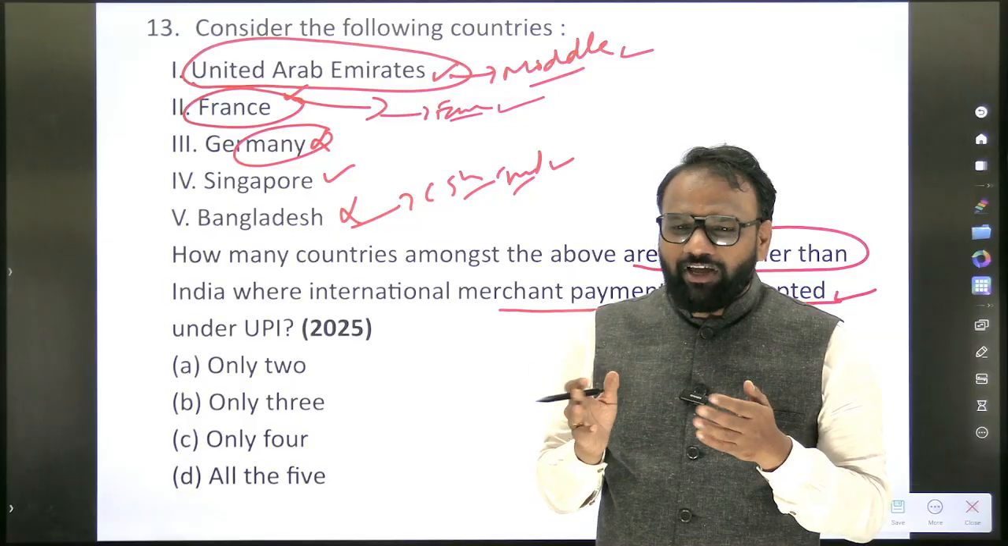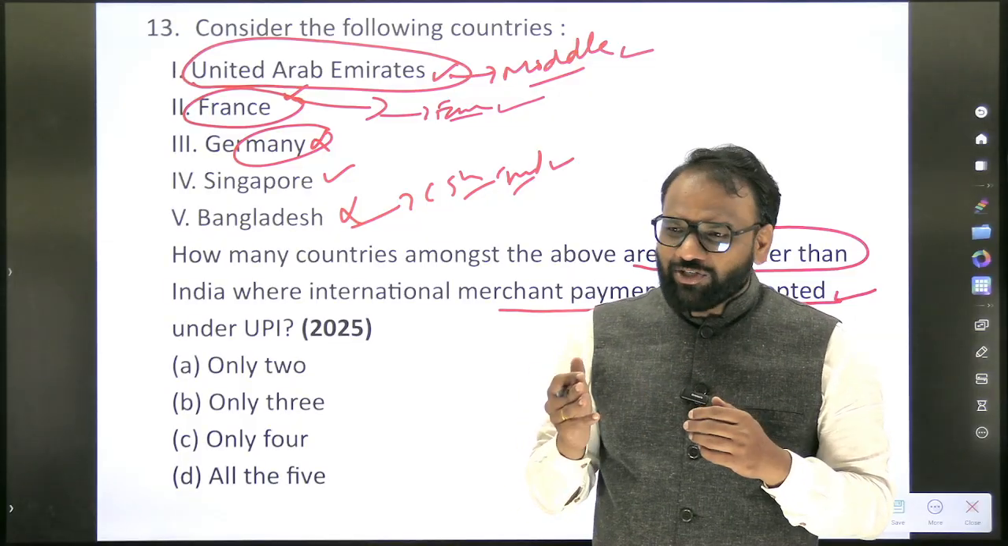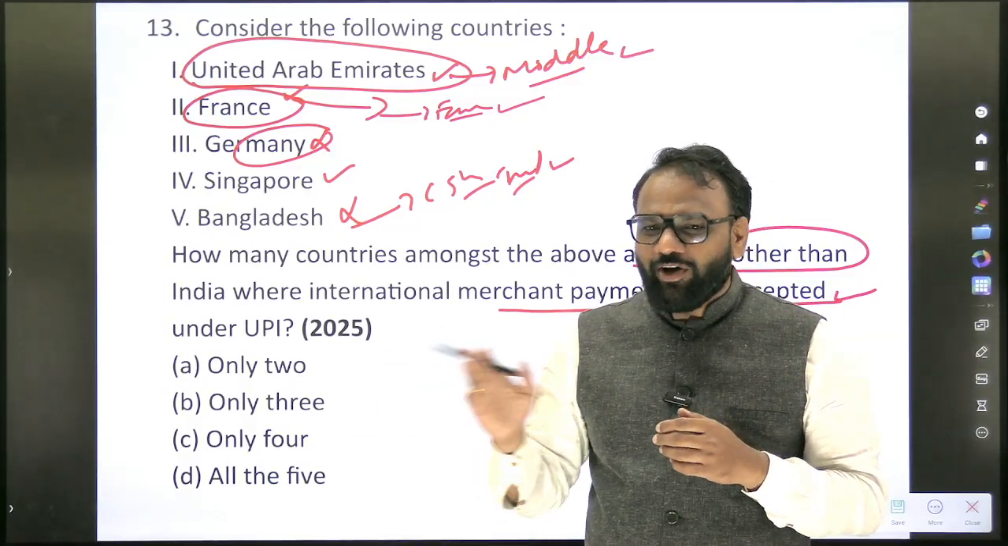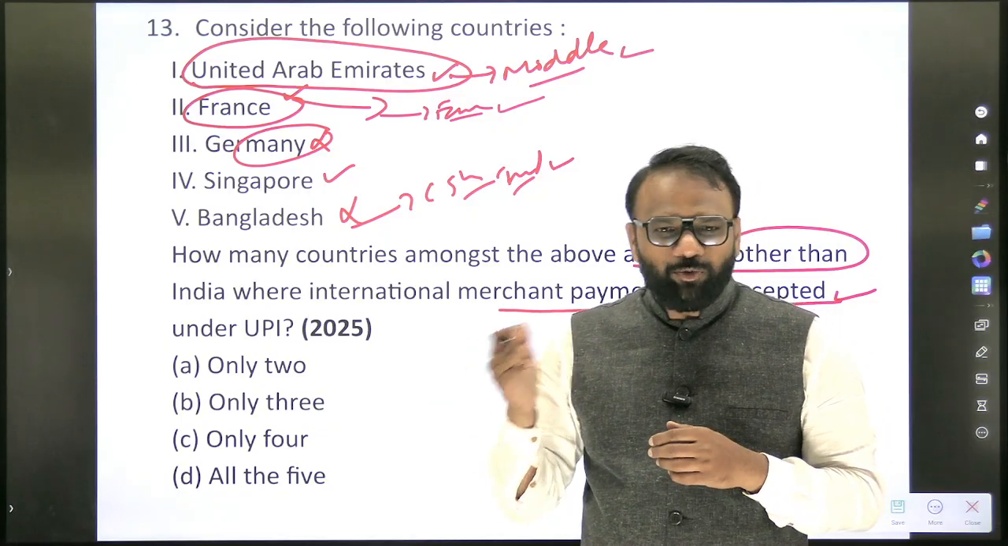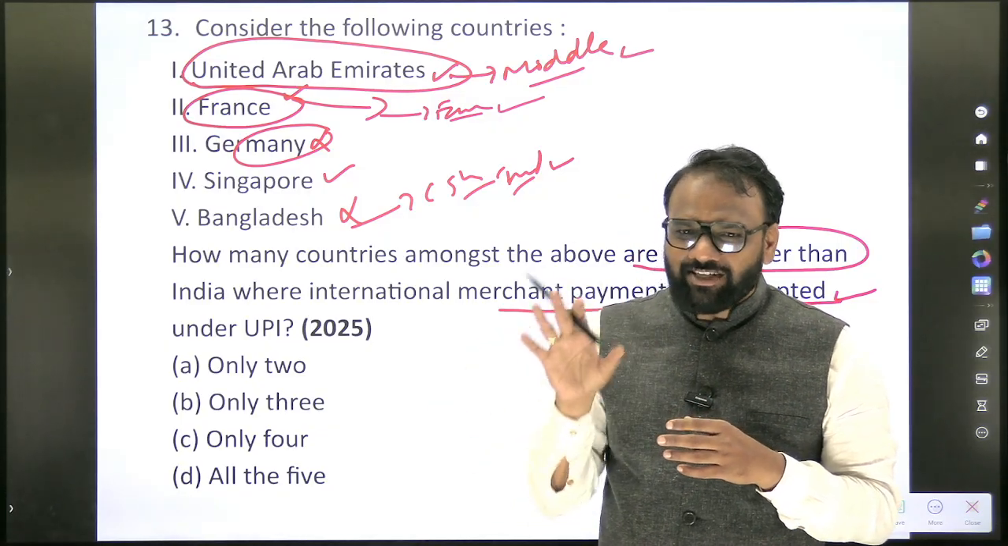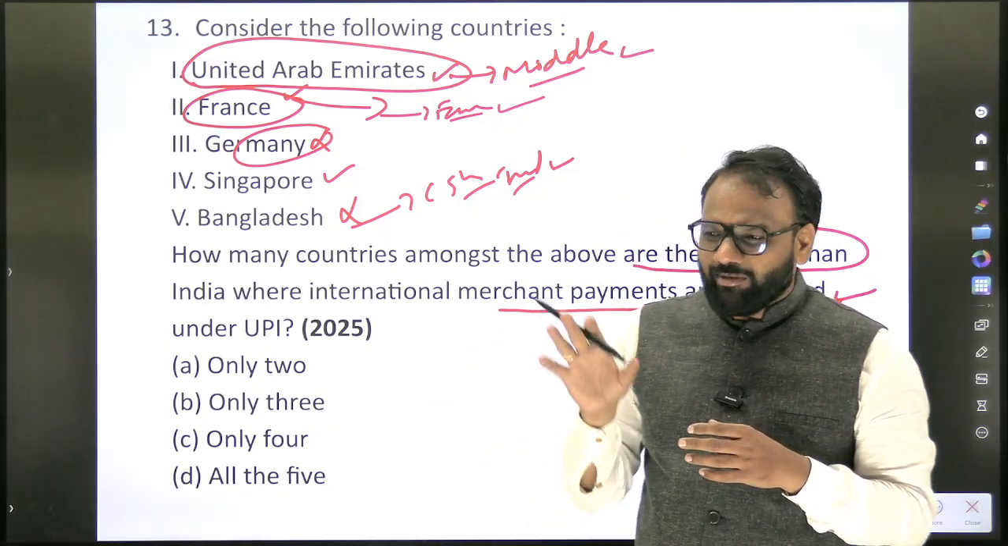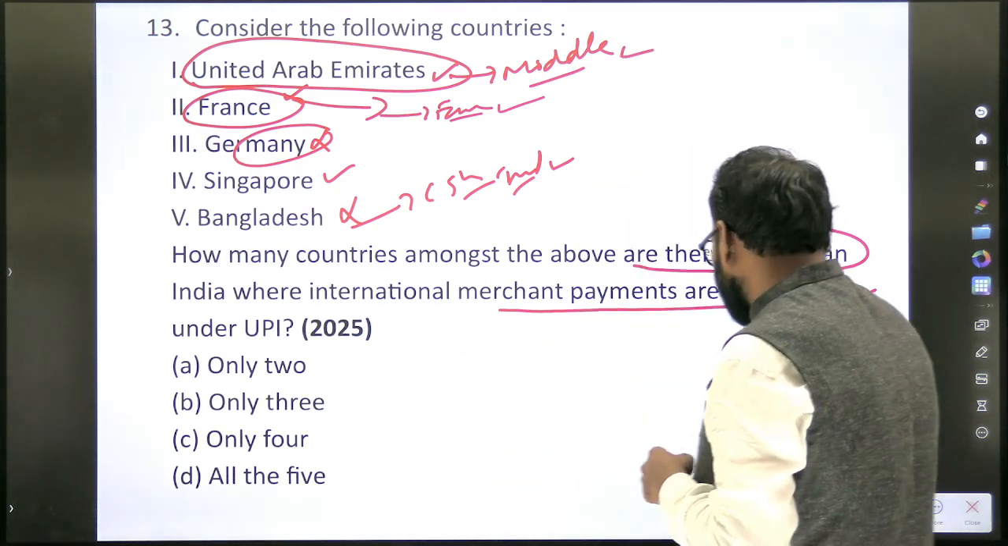So generally we say we have a very good relationship with Russia, then Russia should have accepted UPI. Whether Russia accepts UPI or not, whether Japan accepts UPI or not. So these are the various dimensions in which you will think, and you will update the content in the month of April. It's completely current affairs based.